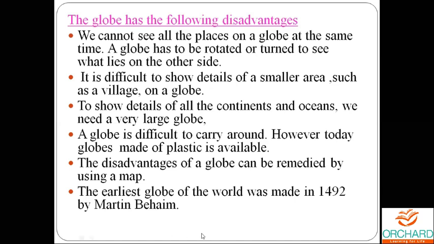So who invented the globe? The earliest globe in the world was made in the year 1492 by Martin Behaim. So he made the globe. So this is about the globe.